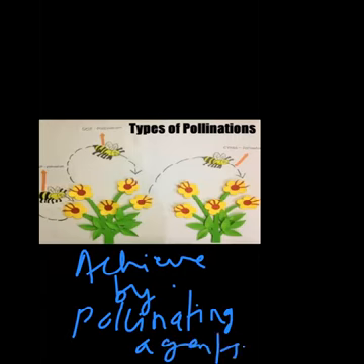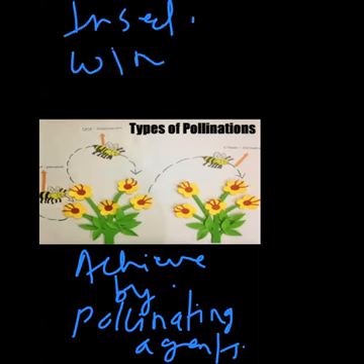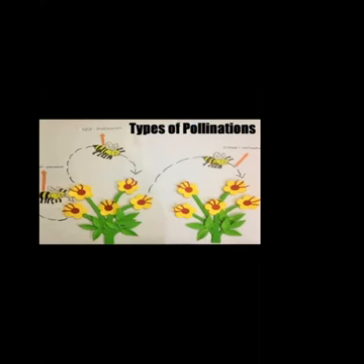Agents are required for this, such as insects, wind, water and birds. It is easy to understand that insects can transfer this pollen grain because as they move here and there inside the flower for the nectar collection, the pollen grains automatically get transferred. So wind carries pollen grains along with it, and once it deposits on the stigma, then the pollination can take place. We can imagine, sometimes the birds will also come on the plant to collect the grains. Okay, so as they move inside the flower, the pollination can be possible.